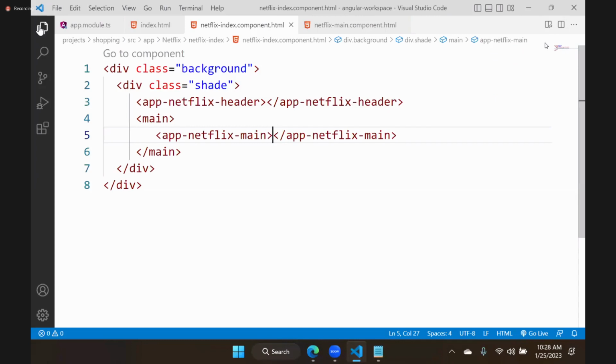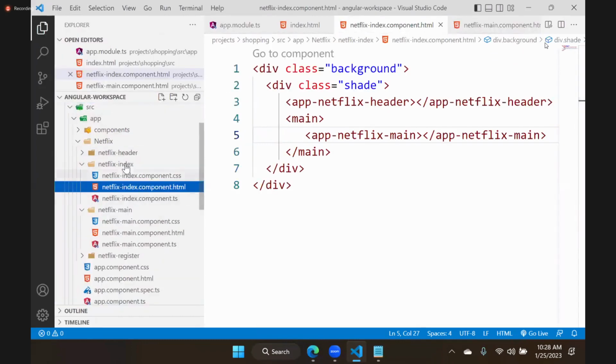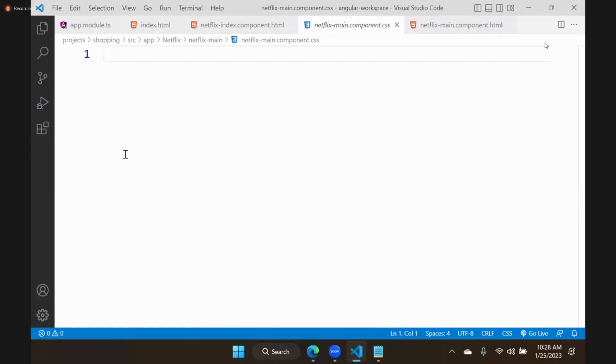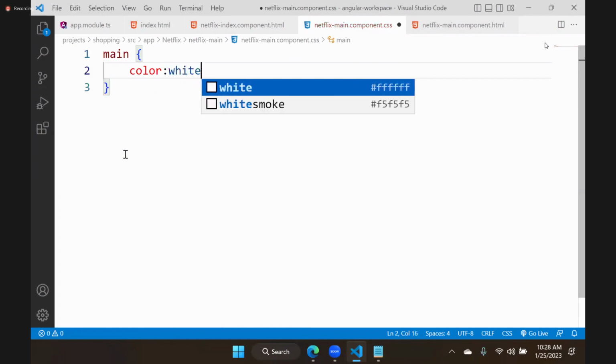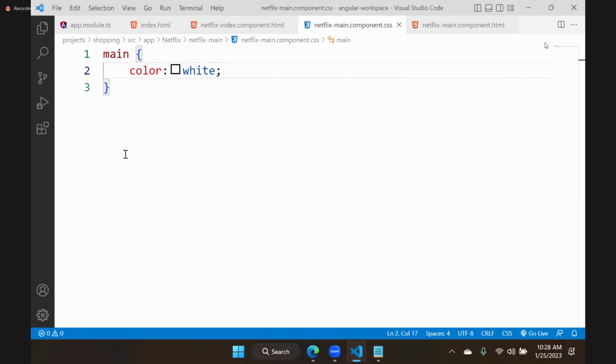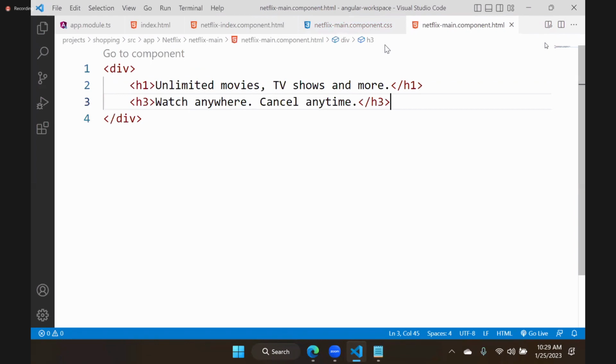Okay. Let's go to the main CSS. Where is main CSS? Yeah. In the main CSS for main, color is white. That means you can see it is white. So which one? I think heading. This is main. No, that directly main is there. No, this is not a class. Where is the main div we created now?